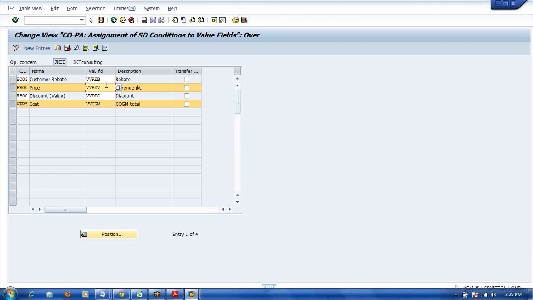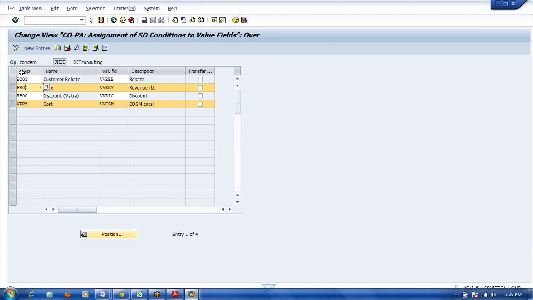Hari, you can scroll this one. Just besides the name, I wanted to see the condition type here. If you can drag it to the right side, so I can see it. This is the condition type. So this is the customer rebate and discount value cost.